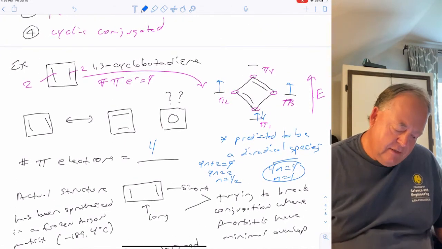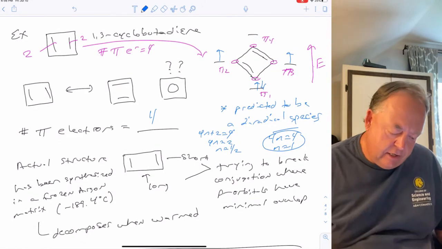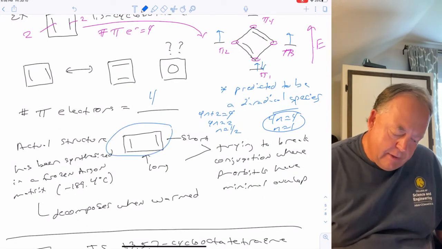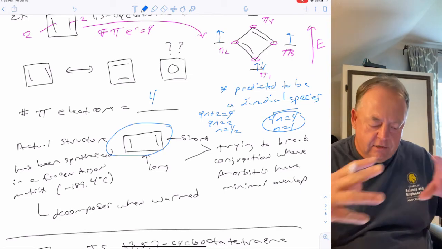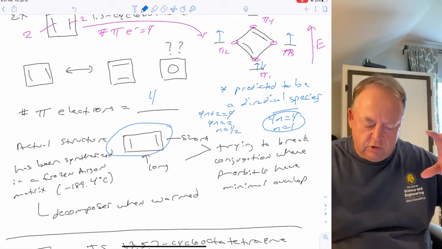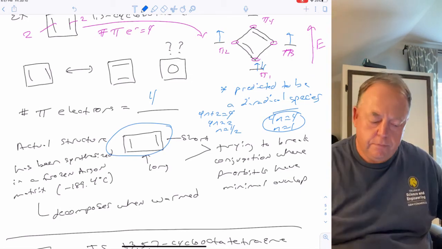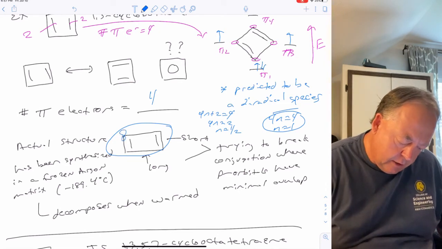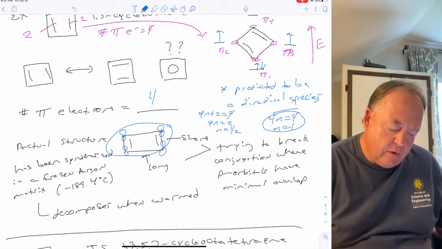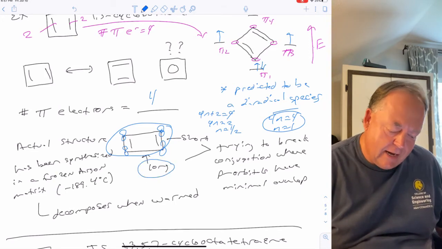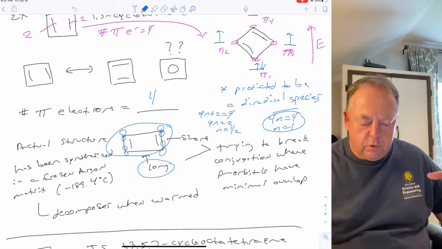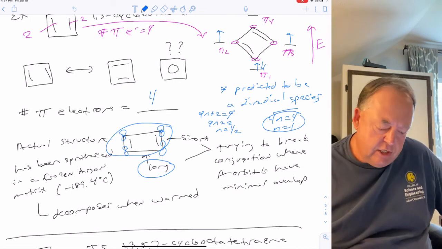Although it tries to not be cyclically conjugated by, rather than being a square, being a rectangle instead. So it separates those 2 pi bonds to try to minimize the overlap between the p orbitals. I actually got p orbitals and p orbitals, so p orbitals all the way around the ring, but if you can stretch this bond out, then you can minimize the overlap between them and minimize the conjugation.